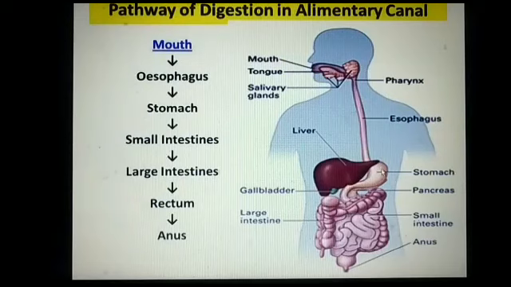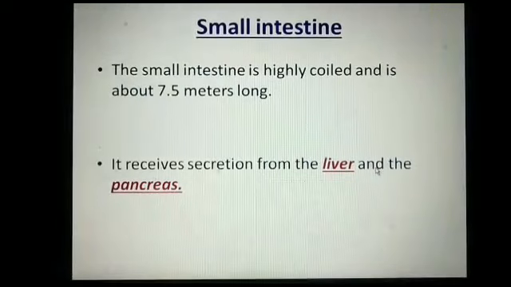The mucus protects the inner lining of the stomach and the acid kills many bacteria that enter along with the food and makes the medium acidic. Then digestive juice acts on protein and digests it.